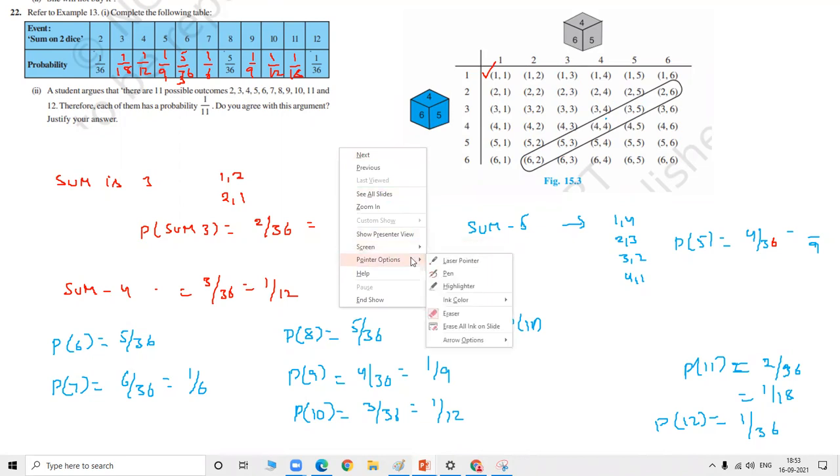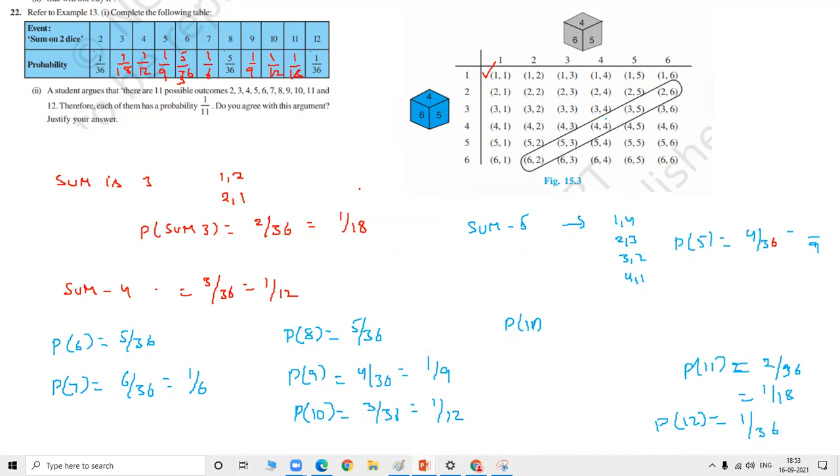But are all the probabilities the same? Students, probability of getting 11, probability of getting 12, is all the same? He is saying the probability of getting each is 1 by 11. Is it the same? No, no. There are this many outcomes, but getting 10 has many combinations. How many combinations for getting 10? Getting 11 has few combinations. Getting 12 has only one combination. Getting 2 has only one combination.